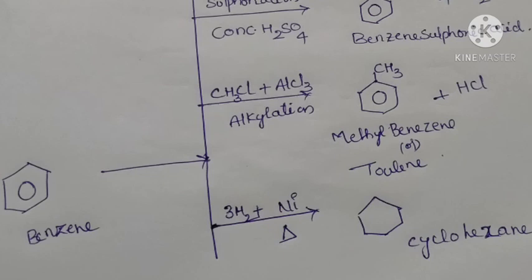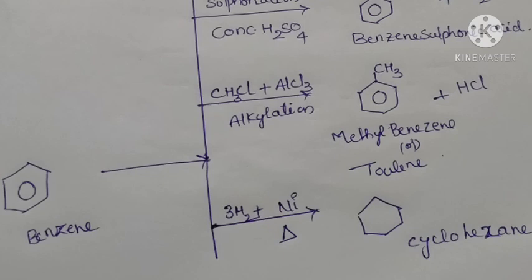And the next preparation is acetophenone. These are the benzene properties and the products' names. Benzene undergoes acetylation with CH3COCl, acetyl chloride, in presence of anhydrous AlCl3, and it forms acetophenone. So this is called acetylation.